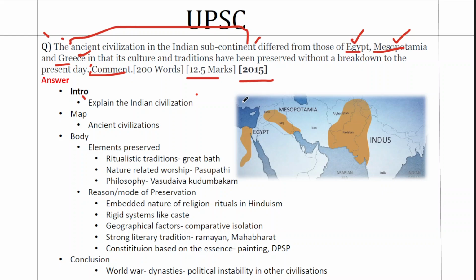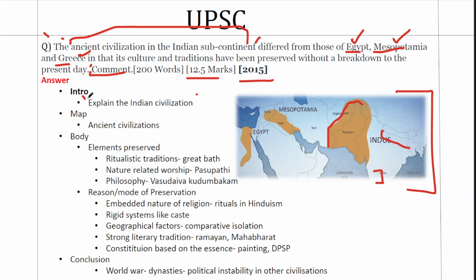We have the scope of a map here. So we'll give the Indian civilization what we described here. Here in this map has the Indus Valley part. We'll mark the Vedic civilization and the Sangam civilization. Then we'll mark the Mesopotamian civilization, which is the modern day Iraq and Syria, as well as the Egyptian civilization. Three would be enough in a world map. Now this will act as a value addition for this question.